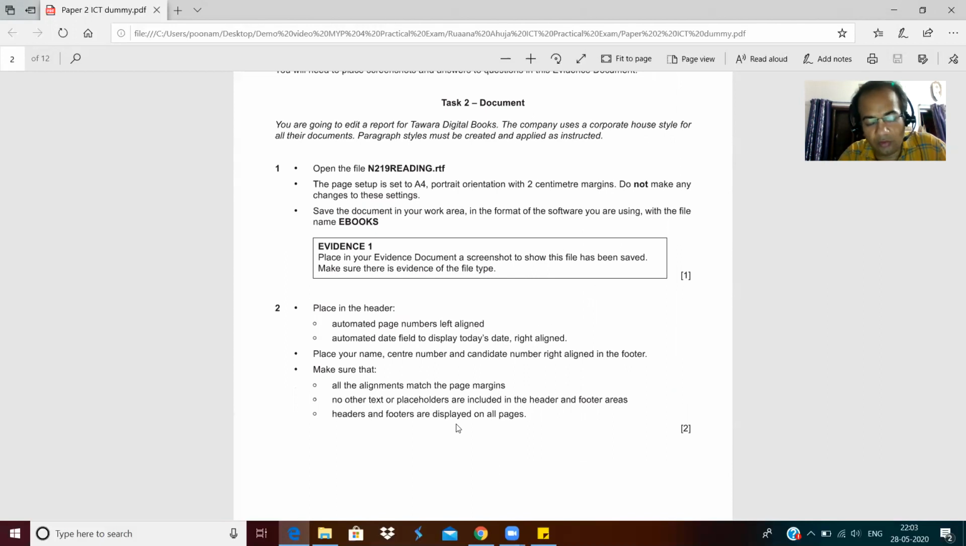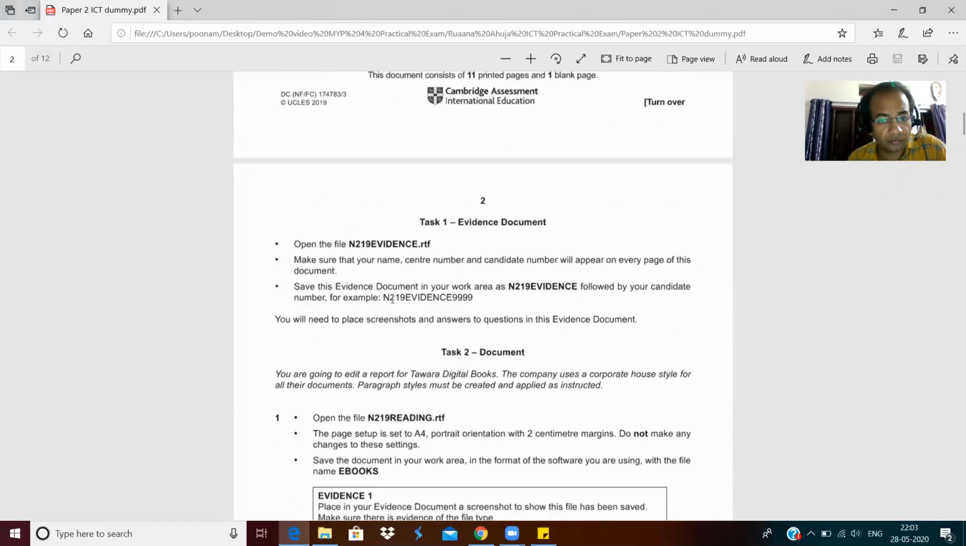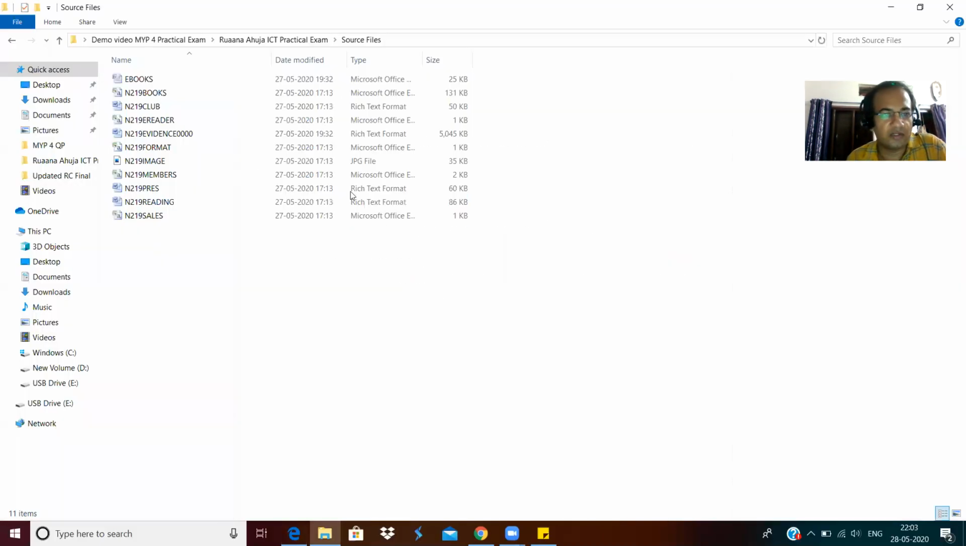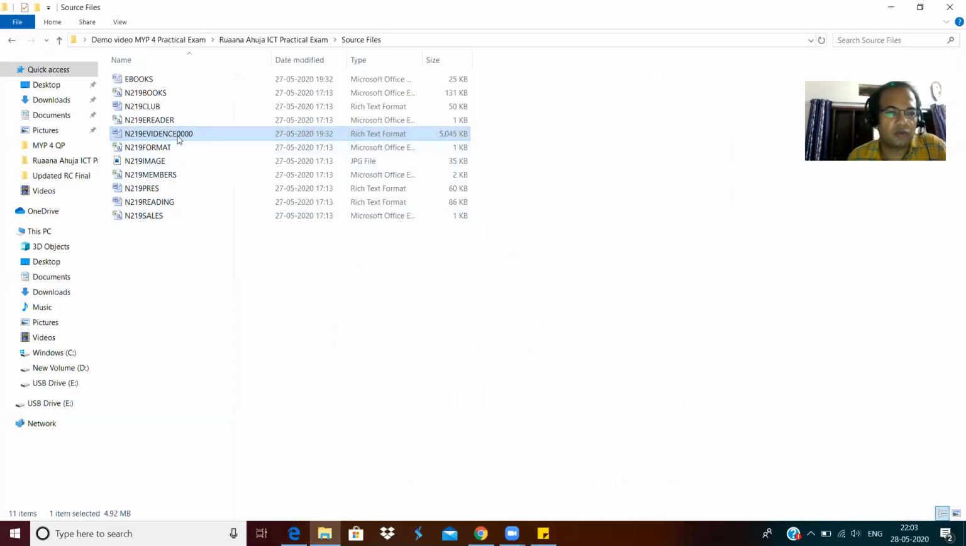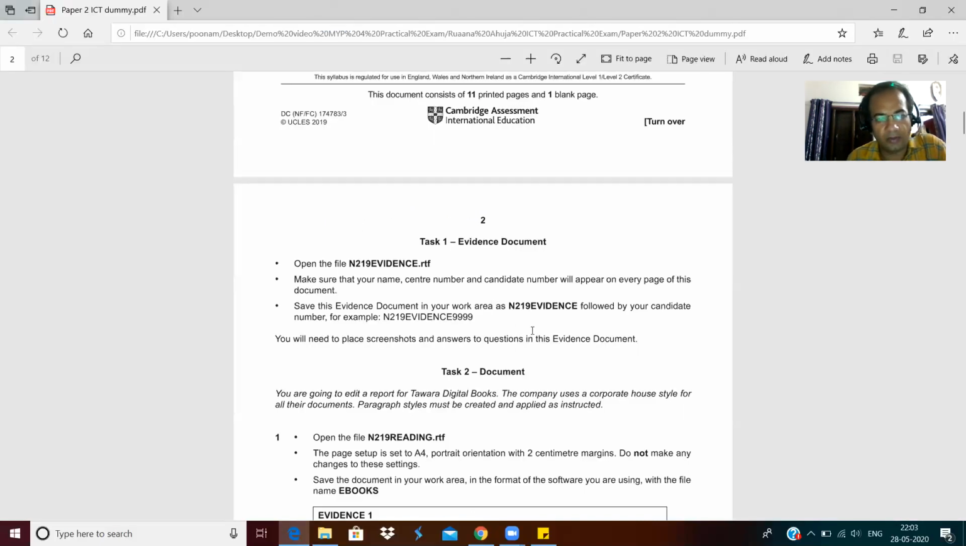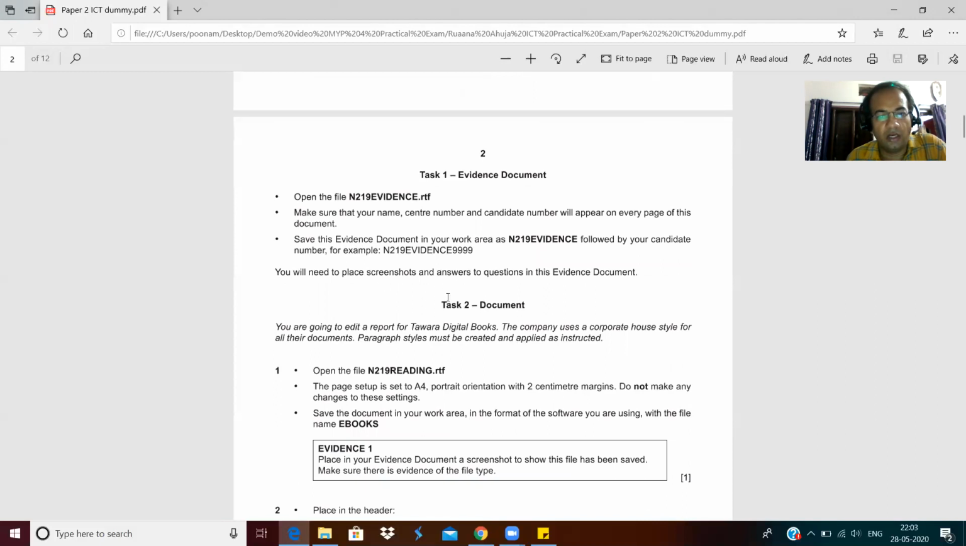And I will show you how you will do that with the help of snipping tools. You can put it here. So first thing he's saying is that you open this file. So where is that file? The file is here, N219 evidence, and he's saying put your code. I put this code 4 times 0, just for an example. So this is what I have done.